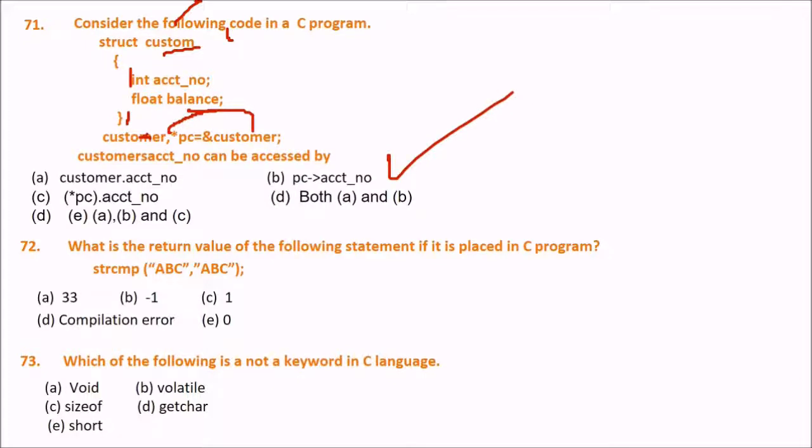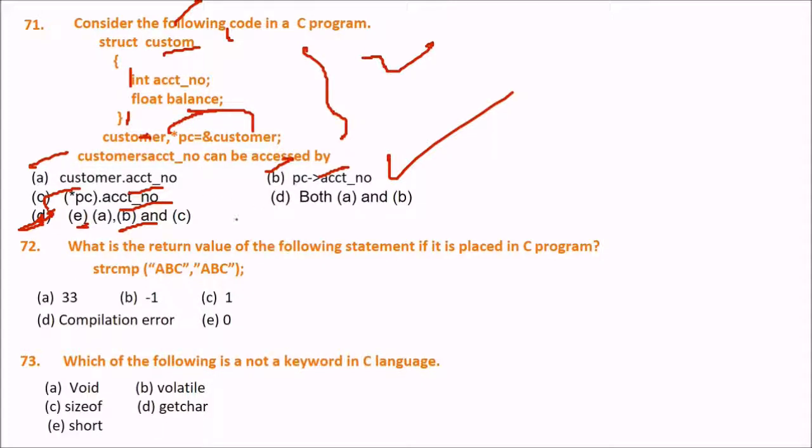Everything is fine, no problem with this. So the answer is E. Why? Because this is perfect, no problem is there. A, B and C, all these three can be used to access what is required in this program. So the answer is A, B, C. All these are the correct ways of accessing the account number.